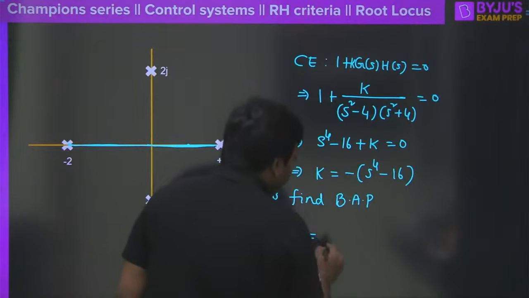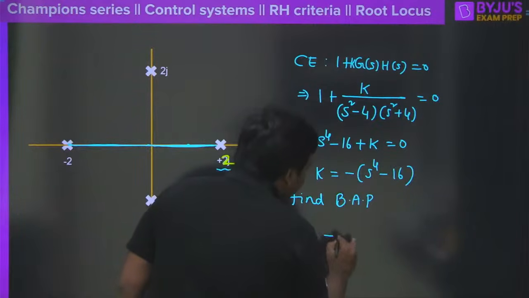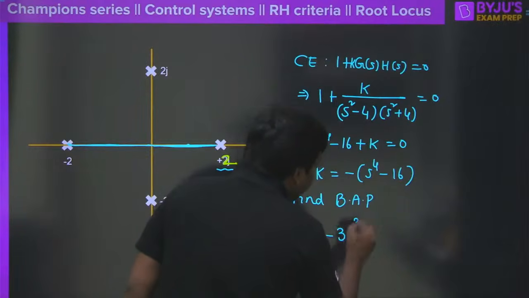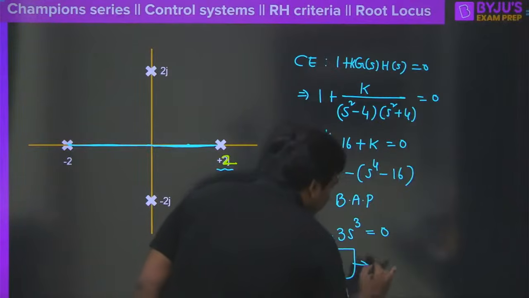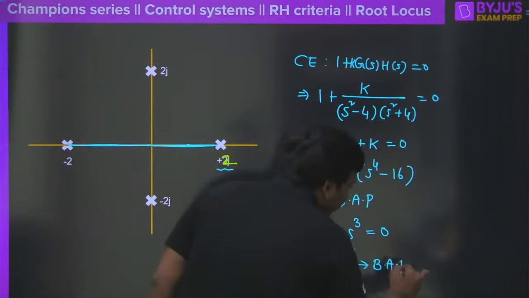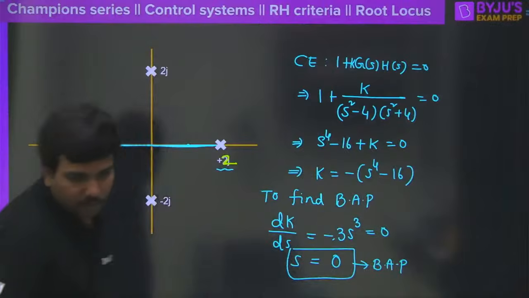What does it mean? If you differentiate this, it will become minus 4 times s cube, that would be equal to 0. So how many breakaway points will you get? If you equate it to 0, you will have only s equal to 0. This is considered as a breakaway point. Clear? Excellent. Very good, Rufina.